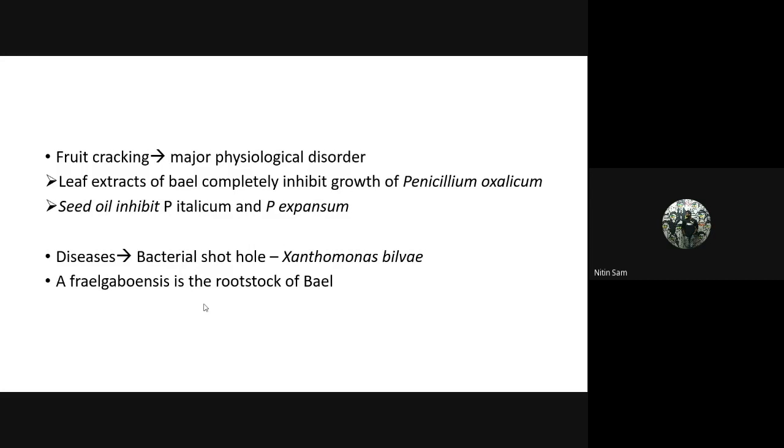Leaf extract of bale completely inhibits the growth of Penicillium oxalicum, and the oil is also used against Penicillium italicum and expansum, which are post-harvest mold diseases. This is an interesting point to remember.